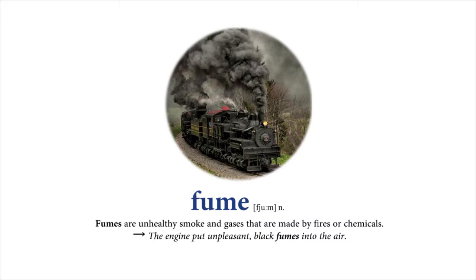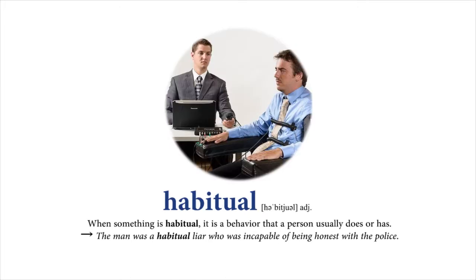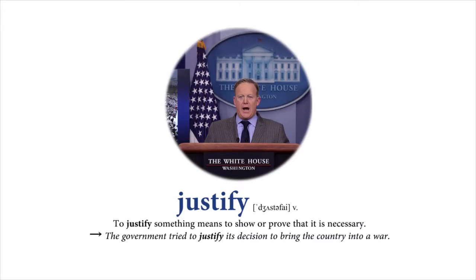Fume. Fumes are unhealthy smoke and gases that are made by fires or chemicals. The engine put unpleasant black fumes into the air. Habitual. If something is habitual, it is a behavior that a person usually does or has. The man was a habitual liar who was incapable of being honest with the police. Justify. To justify something means to show or prove that it is necessary. The government tried to justify its decision to bring the country into a war.